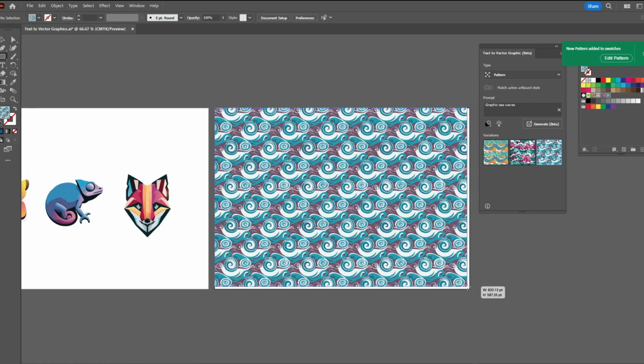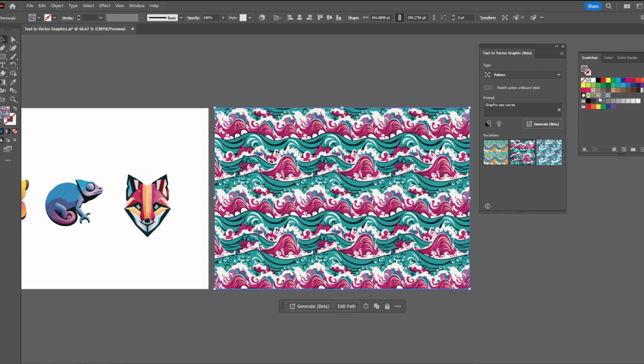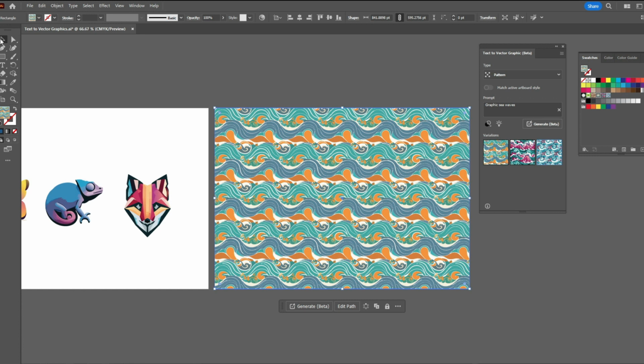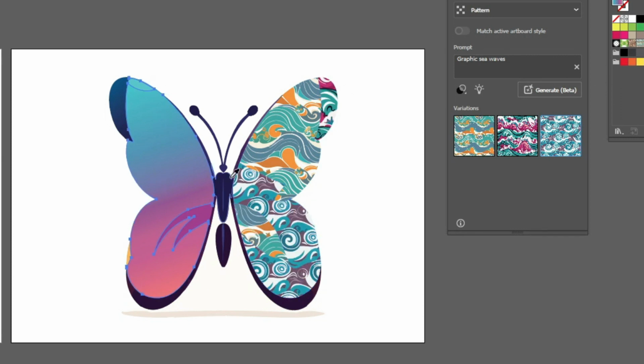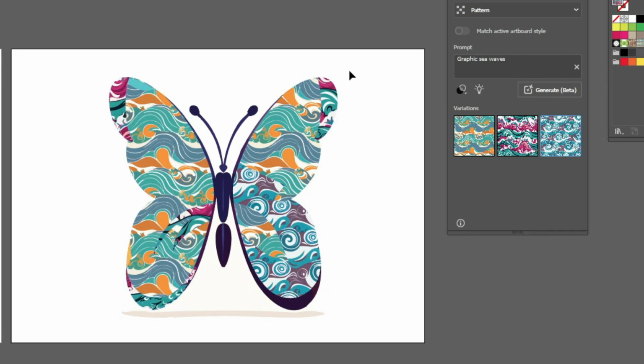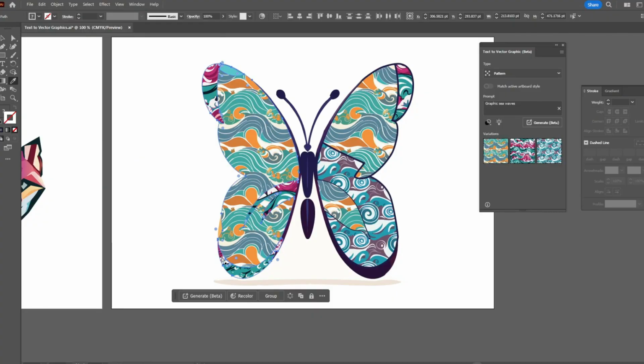If you draw a shape, you can apply the swatches as a fill or a stroke. This is the first option, second option, and the third option is here. You can apply these swatches anywhere in your artwork. And the most important fact is the swatches are seamless. As I say, this update is going to change everything in the graphic design field.